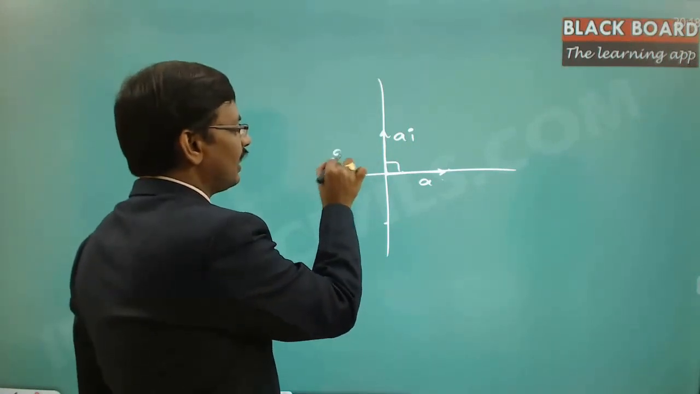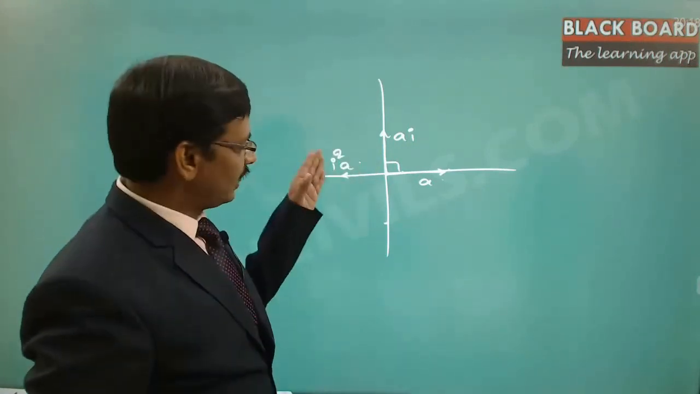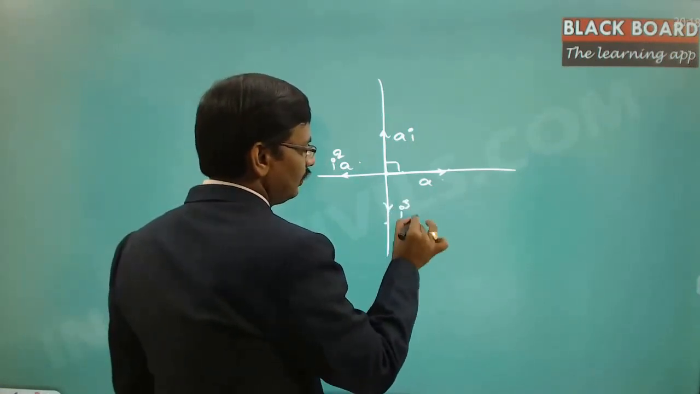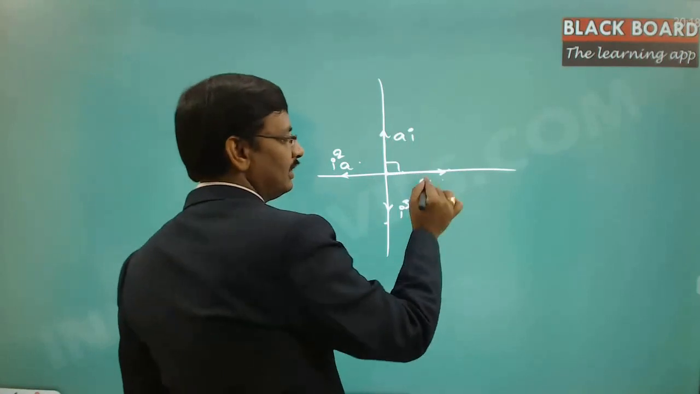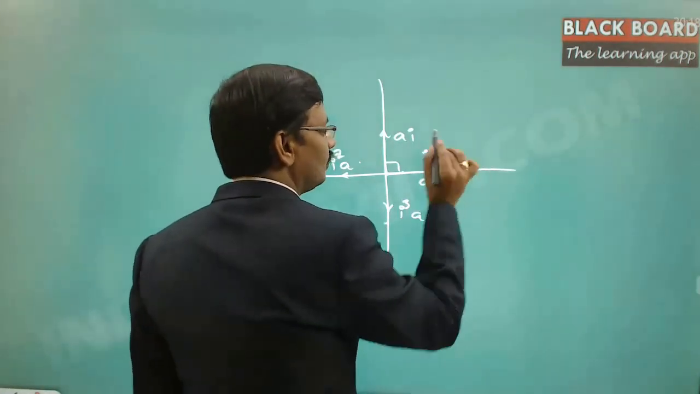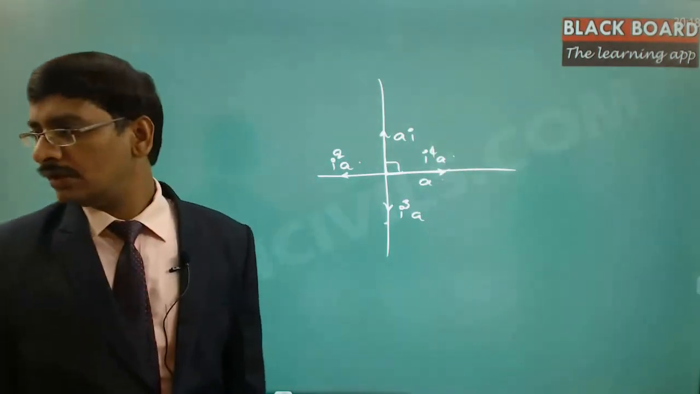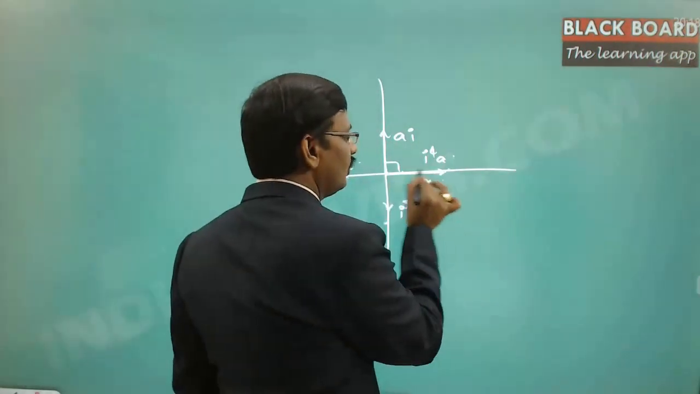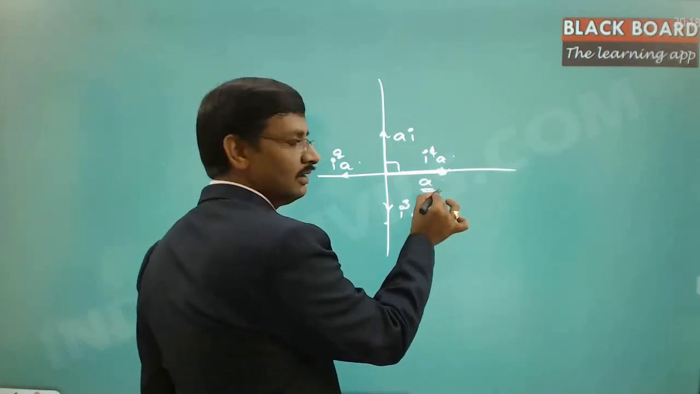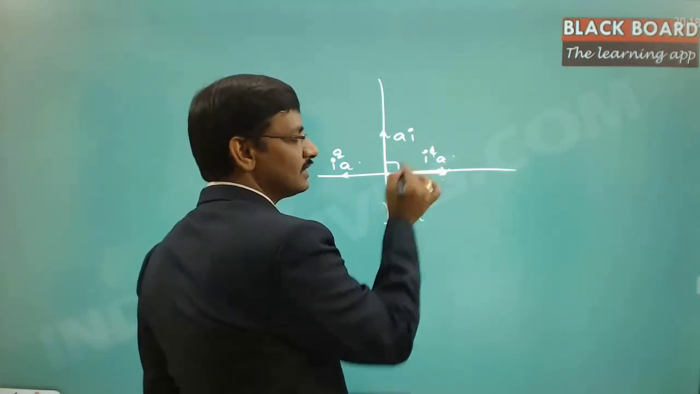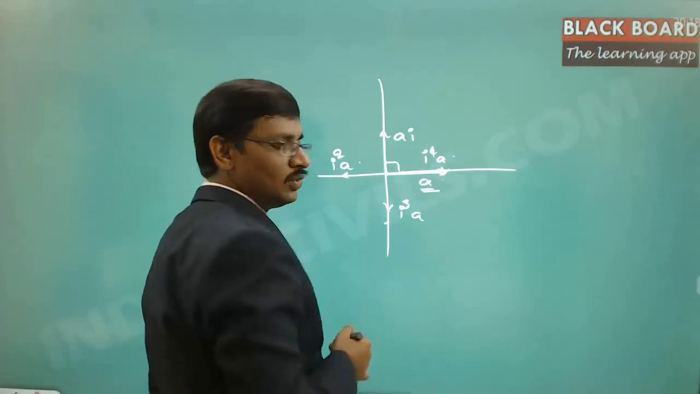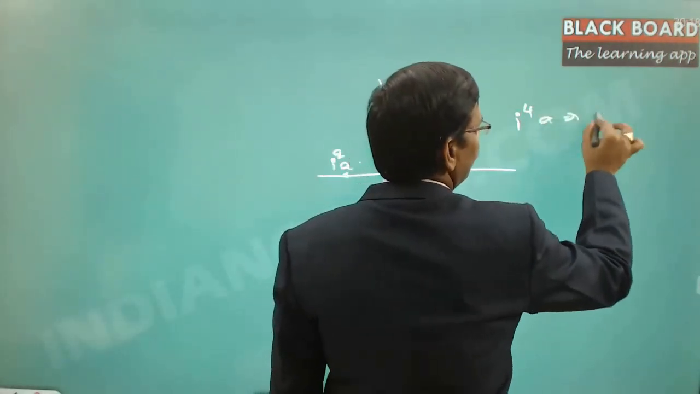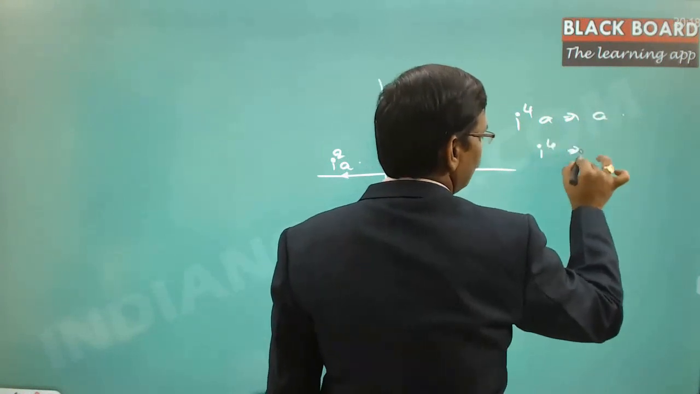Then this is going to be i square into a. And if you again multiply with i, then this is going to be i cube into a. And if you again multiply, then this is going to be i power 4 into a. Now if you notice, initially on the real line there is a value of a, and the same value is equal to i power 4 into a also. Hence i power 4 into a is equal to a, meaning i power 4 is equal to 1.